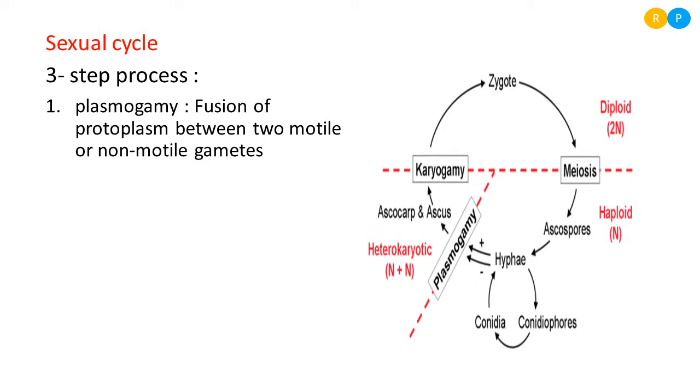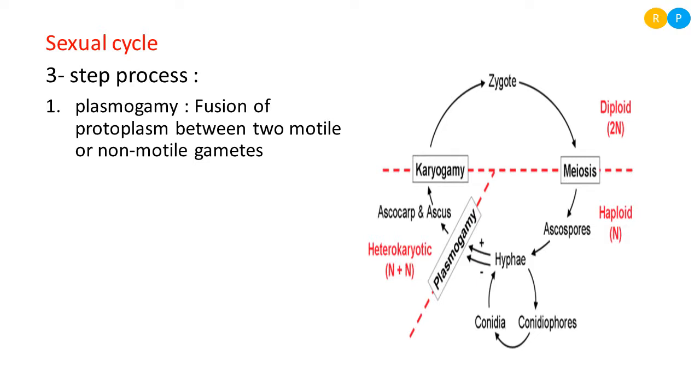So during sexual reproduction, two haploid gametes come together and fuse. In the first step, the nucleus does not fuse. Instead, only the protoplasmic components of the two gametes fuse together, that means mix together. That process we call plasmogamy.